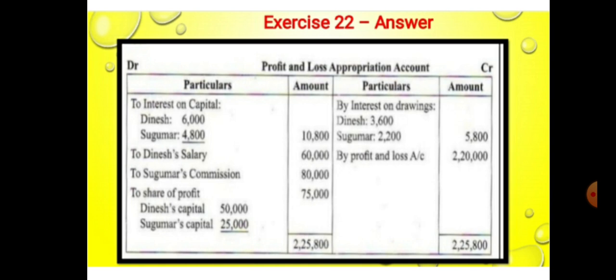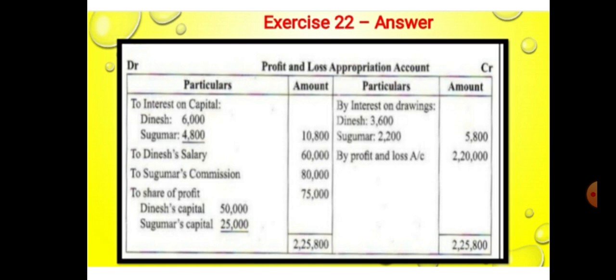Dinesh's share is 75,000 into 2 by 3. The total shares are 3, and the first partner Dinesh carries 2 shares out of 3. So 75,000 into 2 by 3, the amount is 50,000.